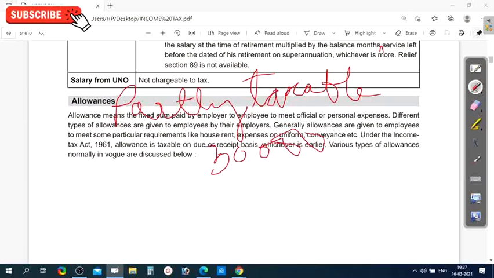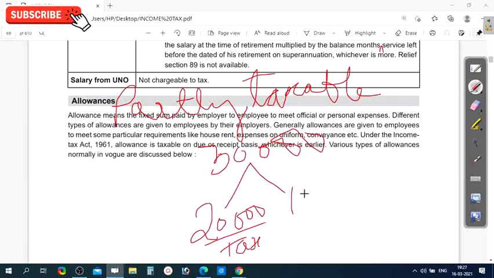If this 30,000 falls under the category of partly taxable, it means a part of this 30,000, say for example 20,000, is taxable. On 20,000 you have to pay tax, and the remaining 10,000 is exempted.